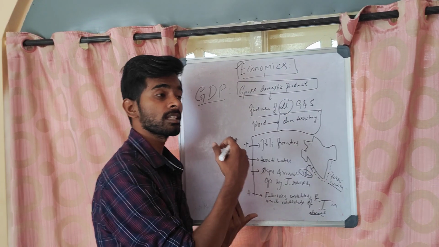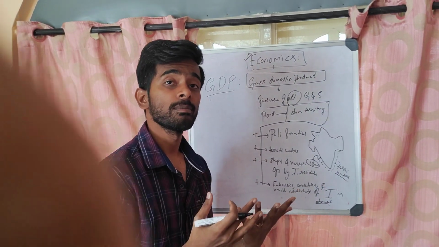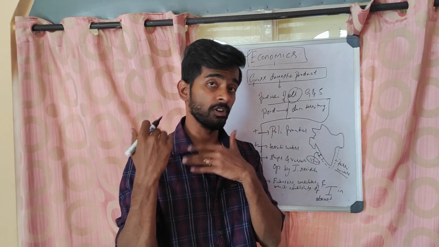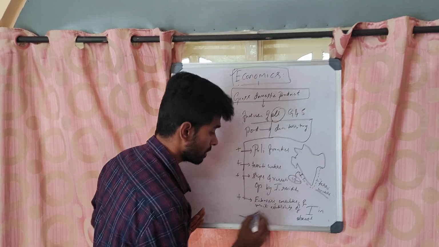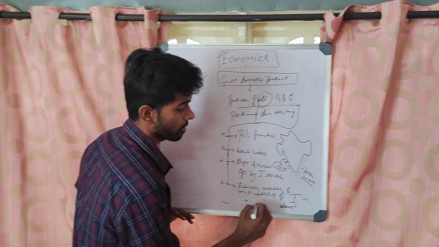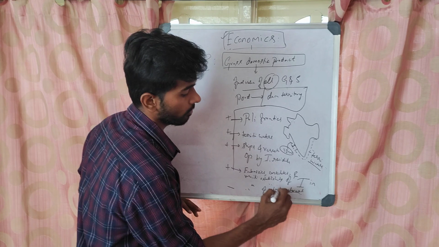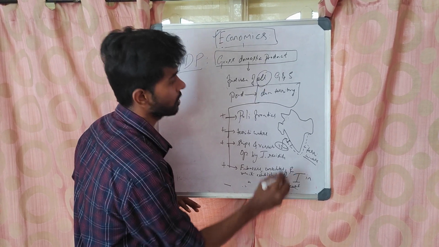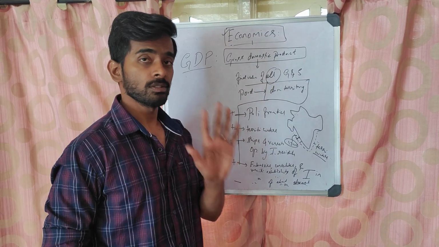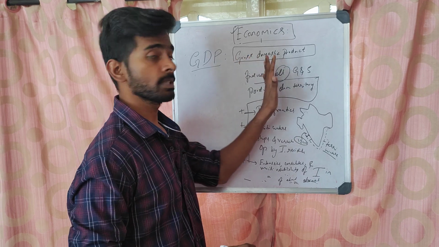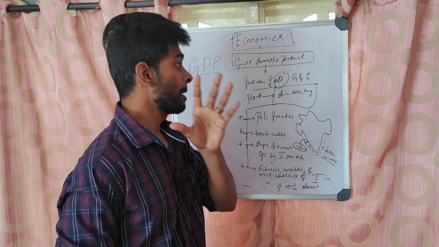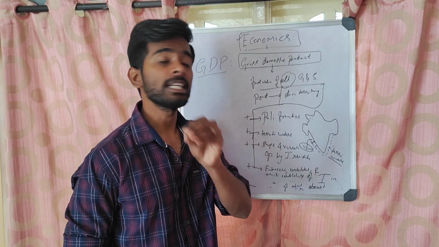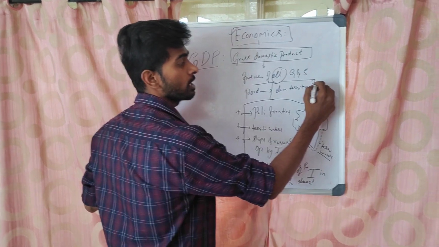Then the question arises, sir, what about the embassies, consulates and military establishments of foreign countries in India? Yes, of course, we are excluding them. Minus embassies, consulates and military establishments of foreign countries in India. This is what domestic territory is. You understood what GDP, gross domestic product, is. That is the final value of goods and services produced in a domestic territory,